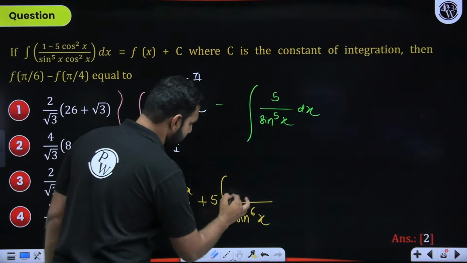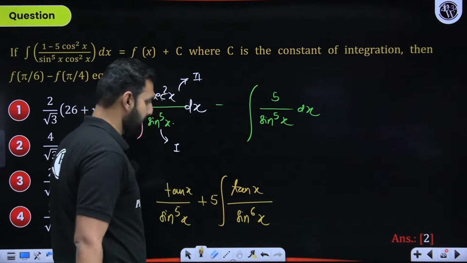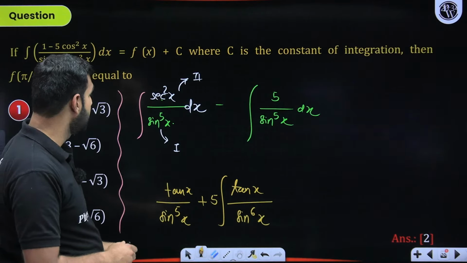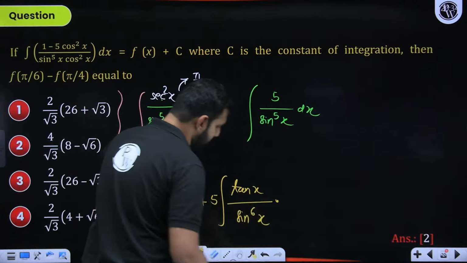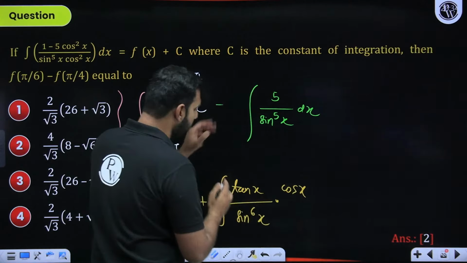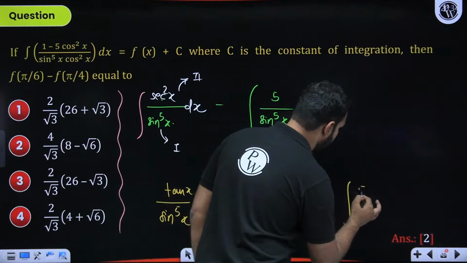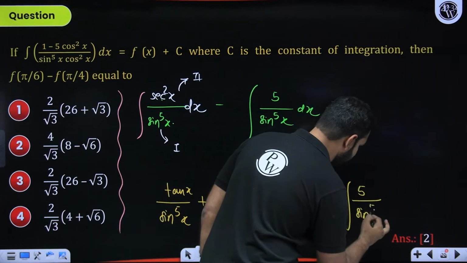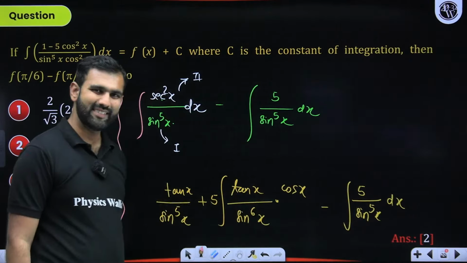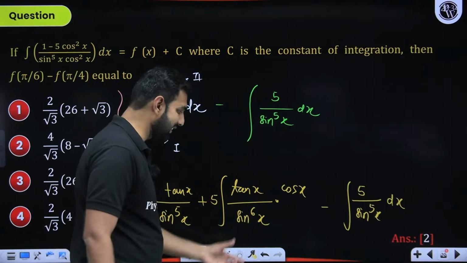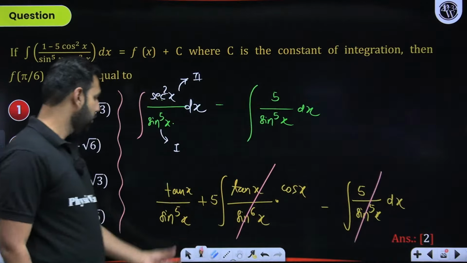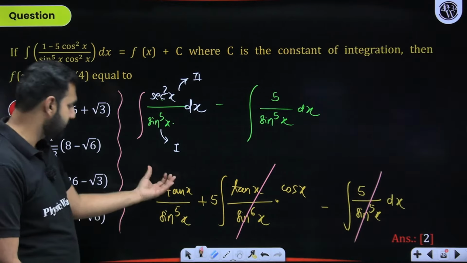So integration of sec square x is clearly tan x. Did you get that part? Now tan x we all know is nothing but sin x upon cos x. But what I got to do is one more thing: as per the chain rule, sin x derivative is going to be cos x. So here with this, minus 5 upon sin x to the power 5 is there in the picture. Now, can you not see it coming right there? tan x into cos x is sin x. Sin x upon sin x to the power 6 is basically sin x to the power 5. So this entire expression with this 5 is identical to this expression. So we are left with tan x upon sin x to the power 5, which you can simplify later again.